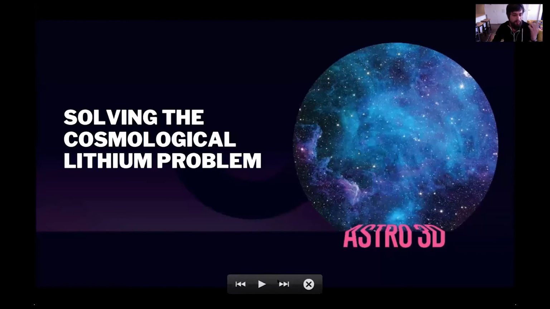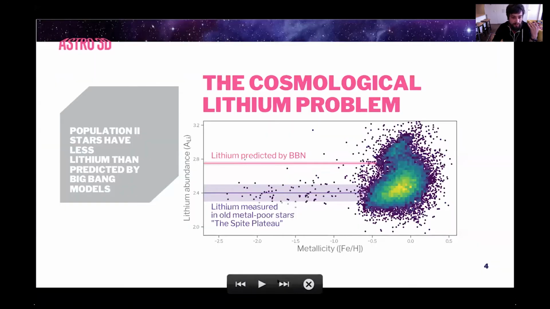So first of all, solving the cosmological lithium problem. I should say we haven't actually solved the cosmological lithium problem, but it's a nice title to go with. To show this problem graphically, what I'm plotting here are results from GALAH, and I'm plotting dwarf stars that we've observed. I'm plotting the metallicity of stars against their lithium abundance. Both of these are on log 10 scales, so differences of 1 are 10 times more or less on this scale.